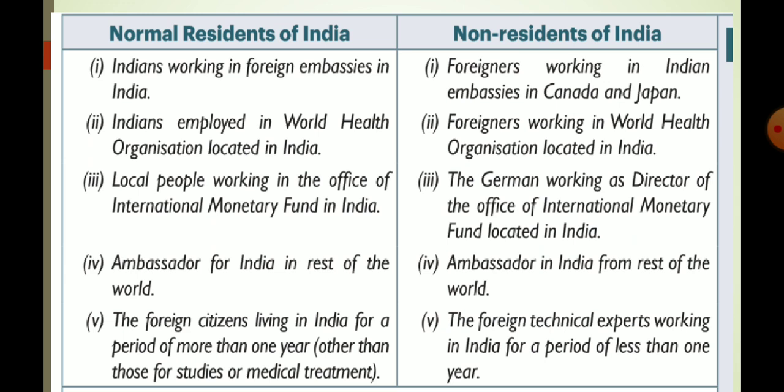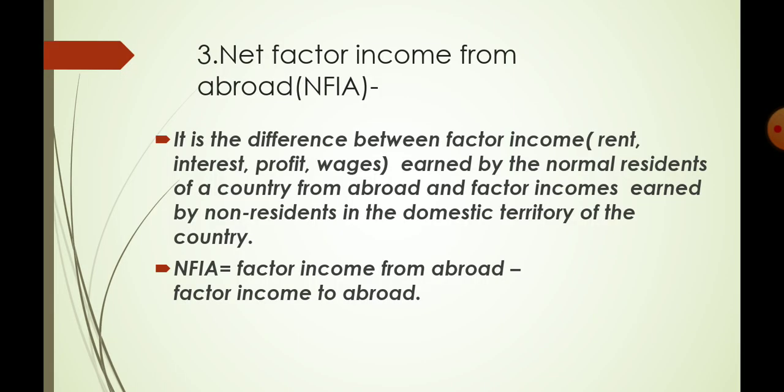India. Okay. Now the next concept is net factor income from abroad, in short known as NFIA. So NFIA is the difference between factor income earned by the normal residents of a country from abroad and factor income earned by non-residents in the domestic territory of the country. In equation, NFIA is equal to factor income from abroad minus factor income to abroad. It is a very important concept when we are converting domestic income into national income. Okay.